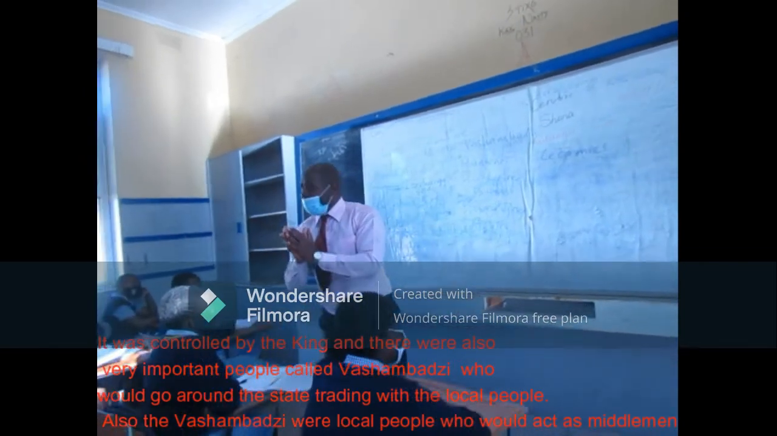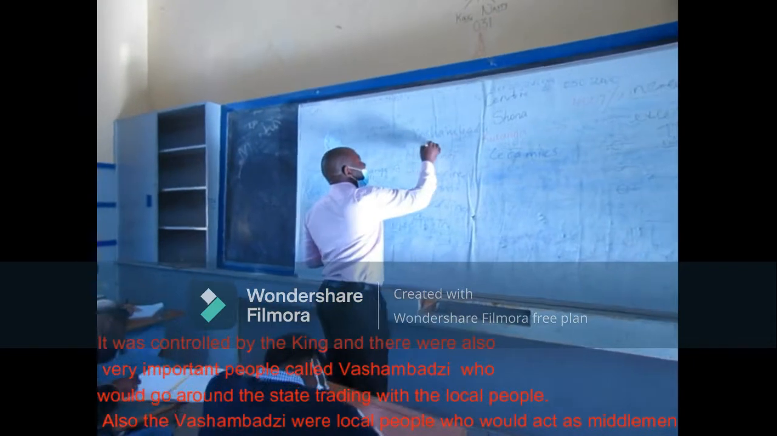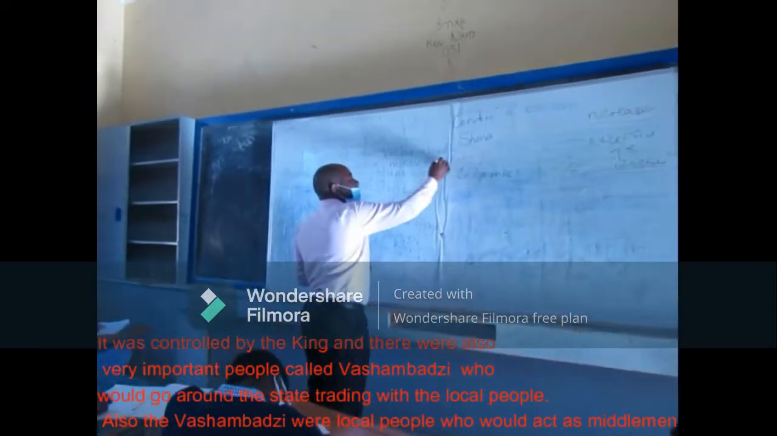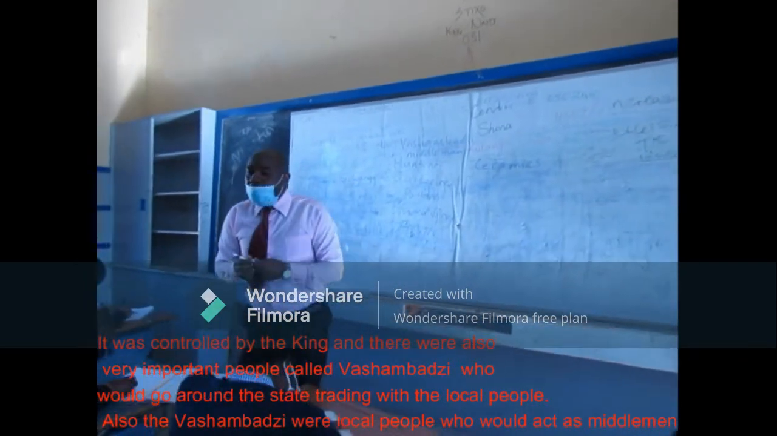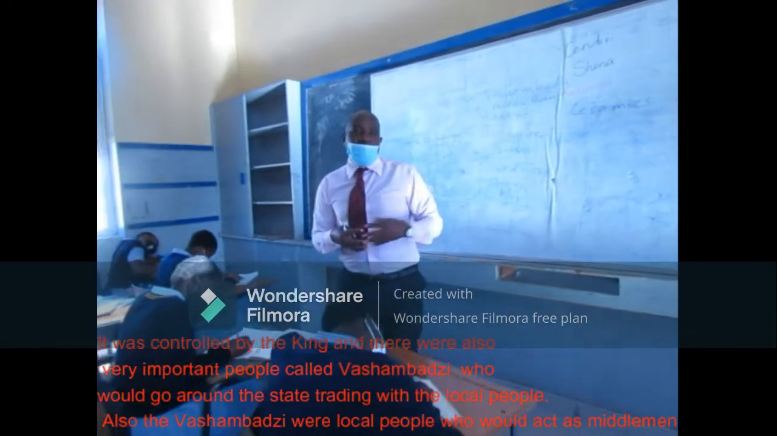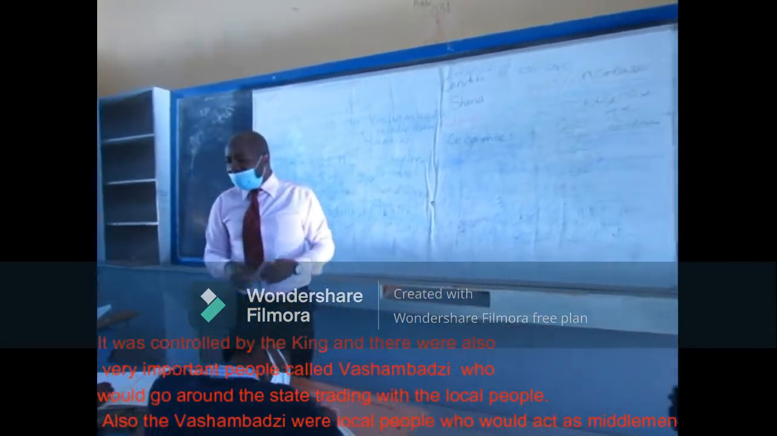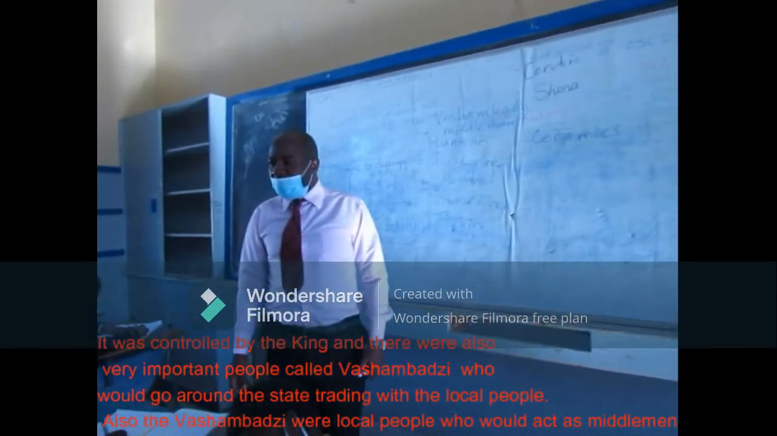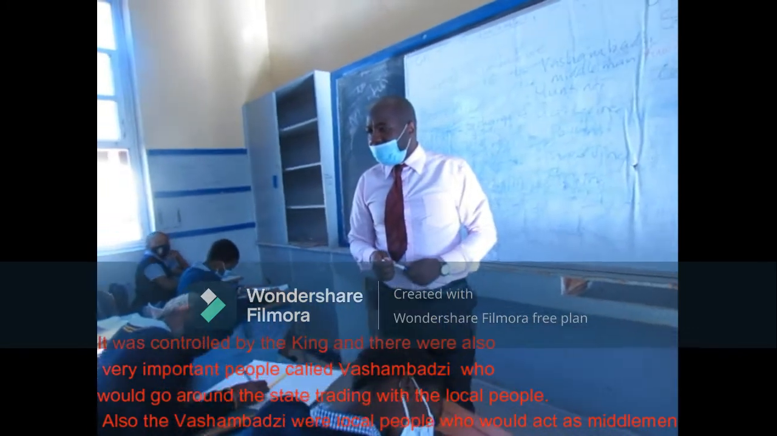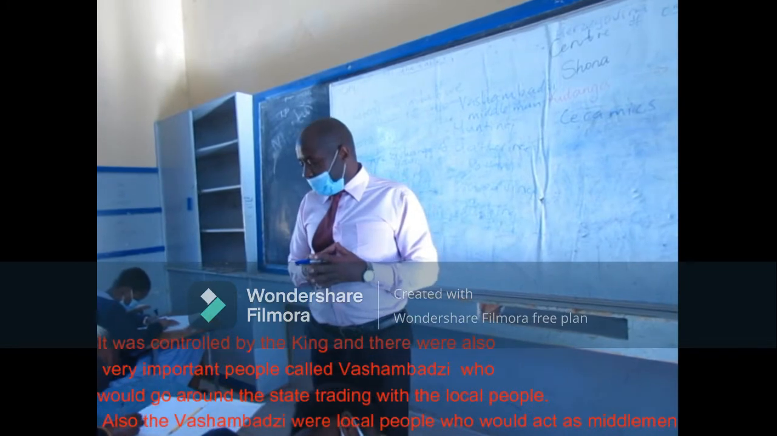These were local people. So let's move on and say that the Vashambazi were middlemen. They were middlemen who moved in and around the state trading with the local people.